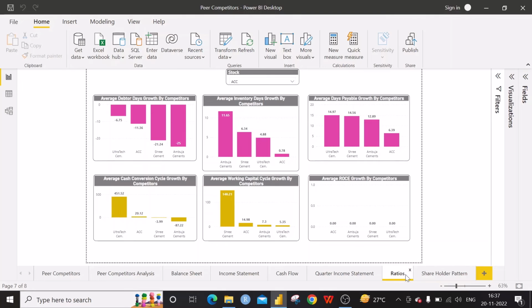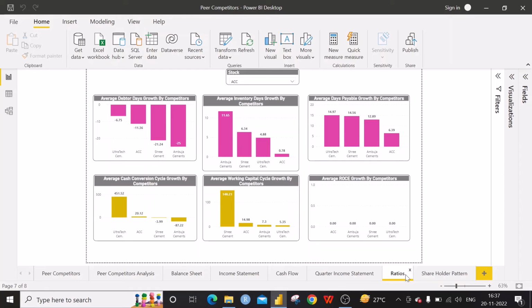When compared to this, Shree Cement and Ambuja Cements have got really more control, but we need the actual values, because we know that the actual debtor days for ACC is 11 days. However, we don't know what the actual debtor days for Shree Cement are. Then only can we have some idea about how they are controlling these days.